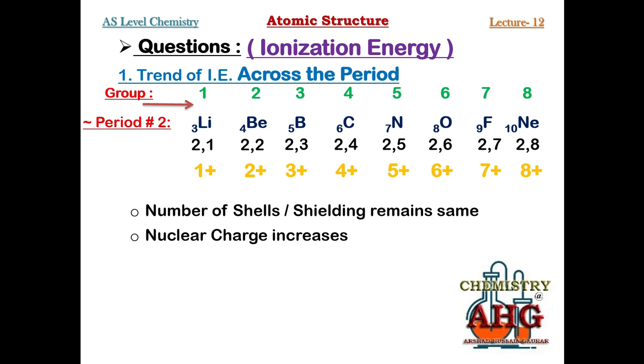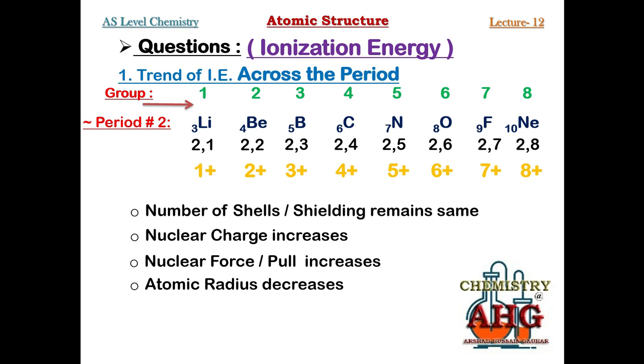So what does this mean? Where there is greater pull of nucleus. In case of neon, so you can say from left to right, nuclear pull, it also increases. When nuclear pull increases, what happens to the shell? Shells start getting closer and closer to the nucleus. When shells go closer to the nucleus, what will happen to the radius of atom? Atomic radius, it will decrease. So now one thing you must remember, that is nuclear charge. When nuclear charge is increasing, nuclear pull has increased and atomic radius has decreased.